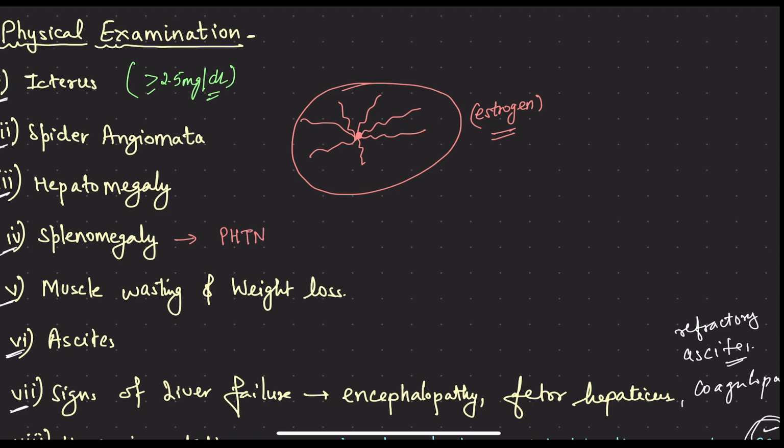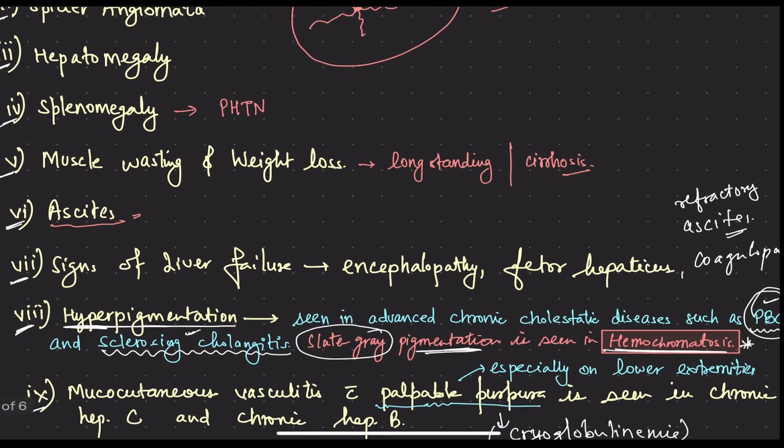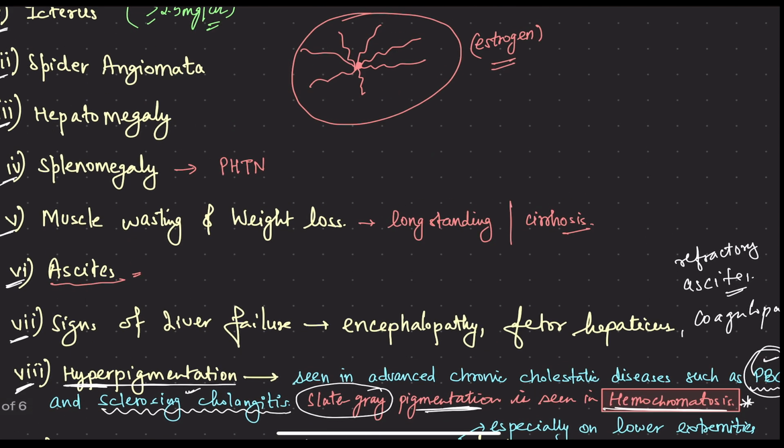In case of long-standing disease or in case of cirrhosis, there may be muscle wasting and weight loss. Then ascites is also a feature of cirrhosis. Then signs of liver failure. These above are all the signs of liver injury.